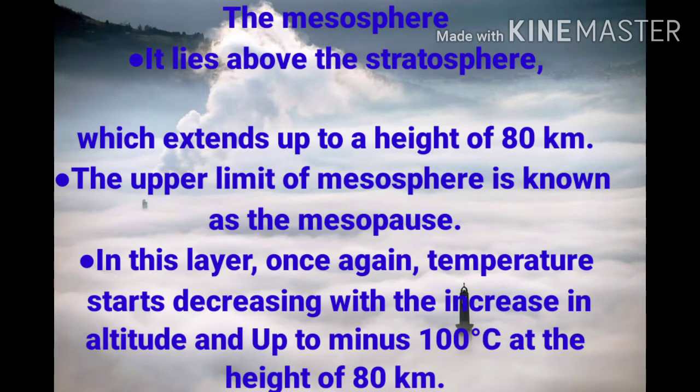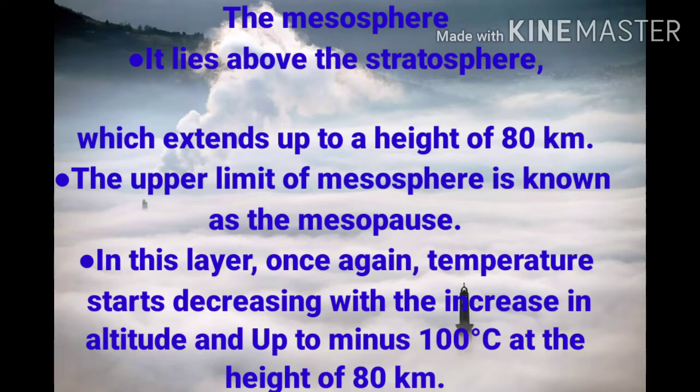So children, the mesosphere extends up to a height of 80 km. It is the area where the temperature starts decreasing with height and reaches about minus 100 degrees centigrade at the height of 80 km. Meteorites burn up in this layer as they enter from space due to friction and the presence of some oxygen. Yes, oxygen is also present in the mesosphere.